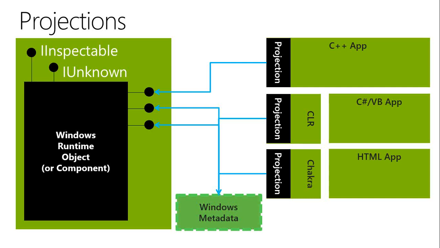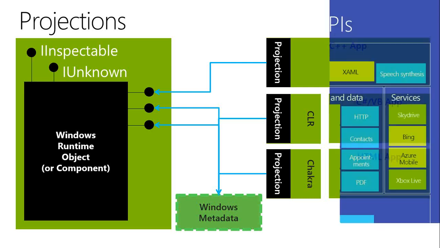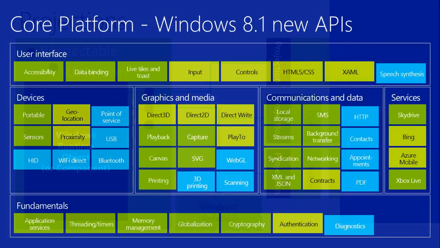So in terms of performance, there is not much significant difference, and this was the reason for showing you the entire diagram, that at the end all the calls are made to the Windows Runtime object. So you get the same power of the platform while you use any of the three. So now understanding what the core platform is, what are the core APIs that